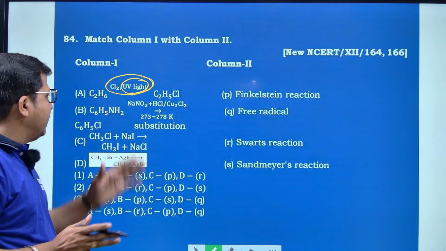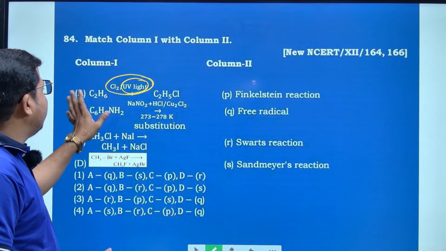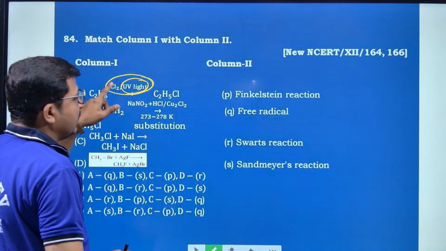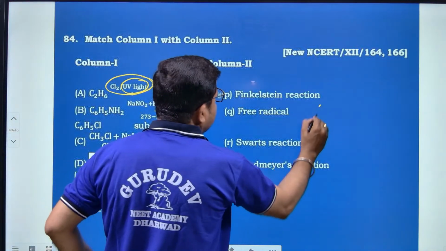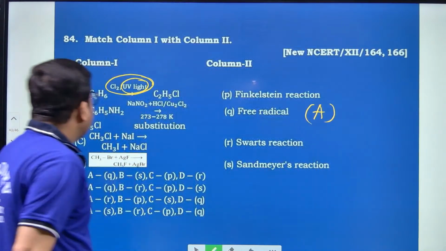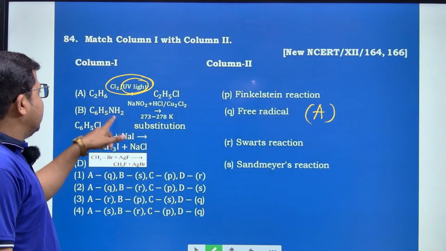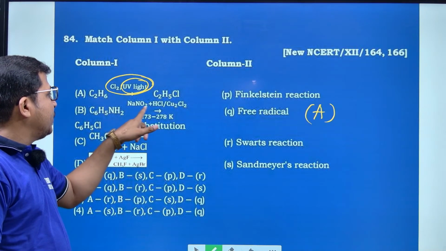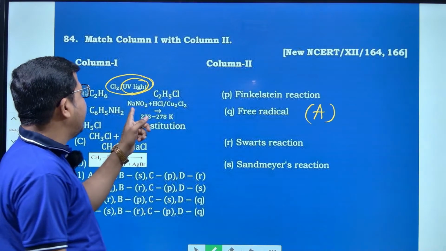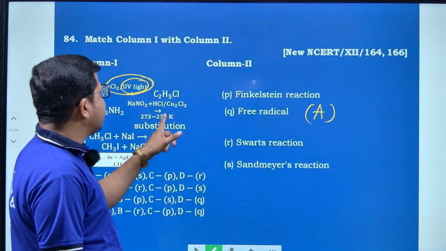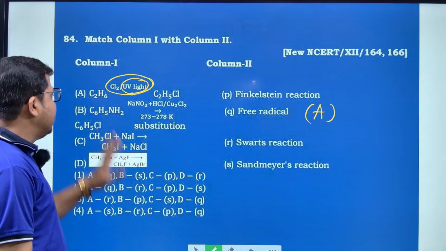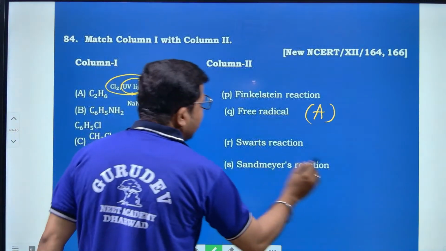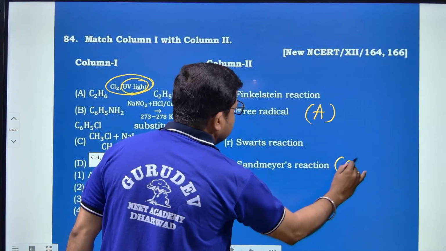Only in this reaction they will use ultraviolet light, hence A matches with Q. And next, C6H5NH2 reacts with NaNO2 plus HCl in the presence of copper 1 chloride. This is nothing but the Sandmeyer reaction, hence B matches with S.